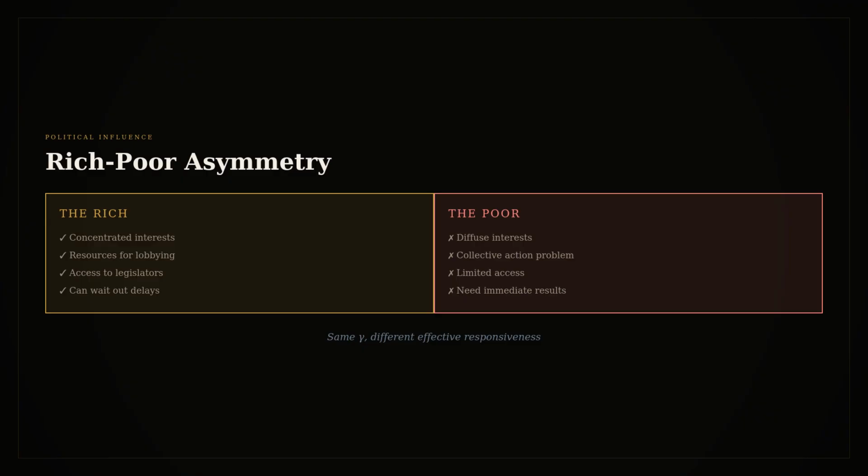In quiet times, rich pressure dominates and L drifts downward. In crisis times, poor pressure spikes and L jumps upward. The net effect depends on the balance. How often do crises occur? How big are the upward jumps? How steady is the downward drift? In Saylor's model, this asymmetry is captured through different pressure functions for rich and poor. The poor's pressure is a function of conflict intensity. The rich's pressure is a function of wealth level. Both push on L, usually in opposite directions.